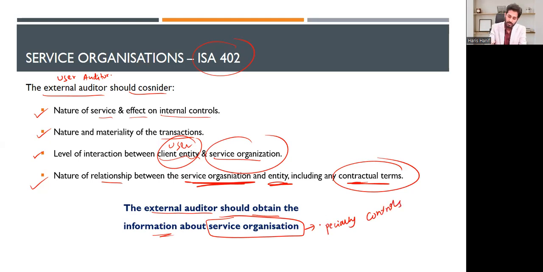Now, the simple point is that you are coming to me, I am the client entity, I have outsourced my taxation work to the service organization, and you are in search of information, especially the controls at the service organization. That's a very simple point.